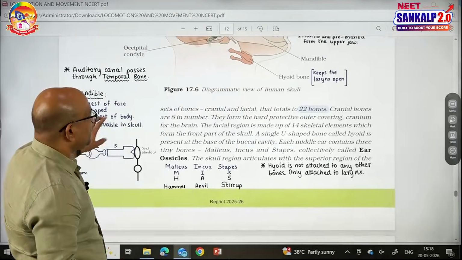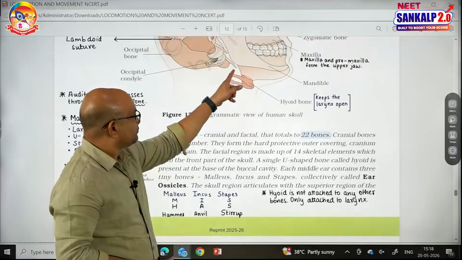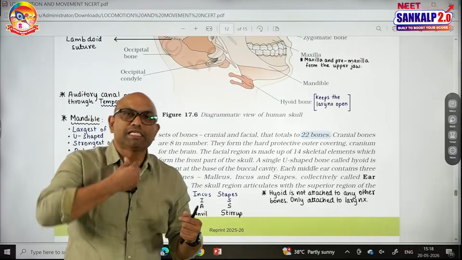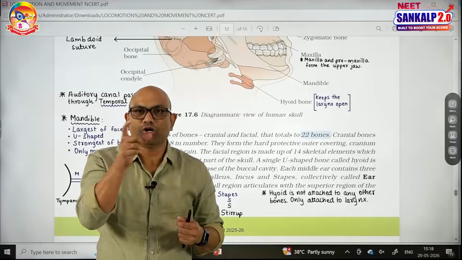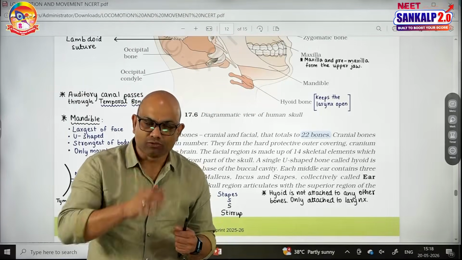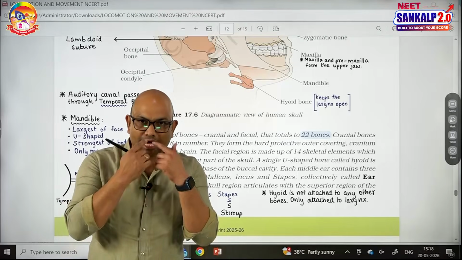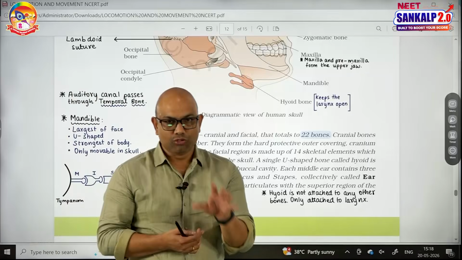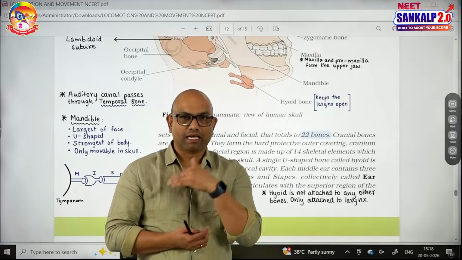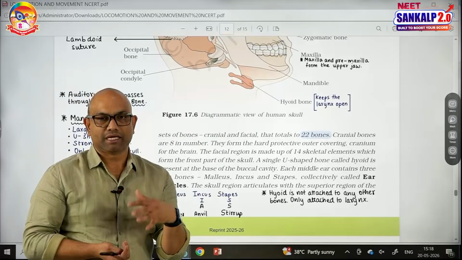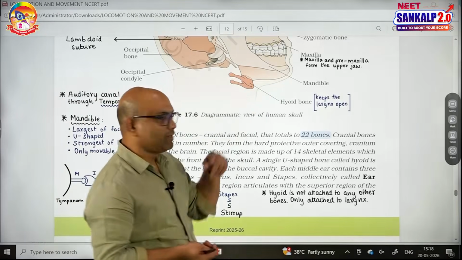Next is related to hyoid bone. Hyoid bone is also U-shaped. It is present just above the larynx, the voice box, at the floor of the buccal cavity, and it keeps the larynx open, and even the tongue muscles are attached to the hyoid bone. Hyoid is U-shaped, just above the larynx, present at the floor of the buccal cavity, and tongue muscles are attached to the hyoid bone. This is the hyoid.